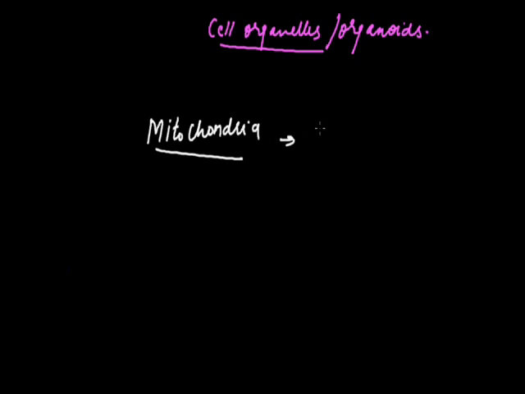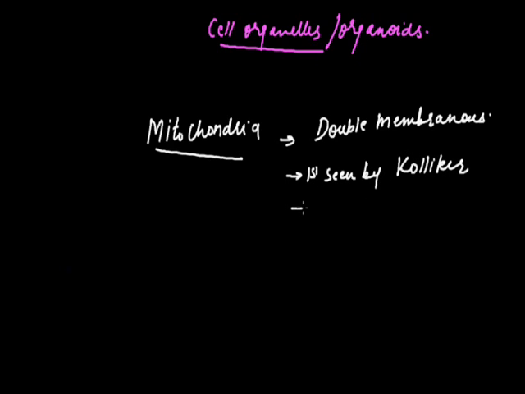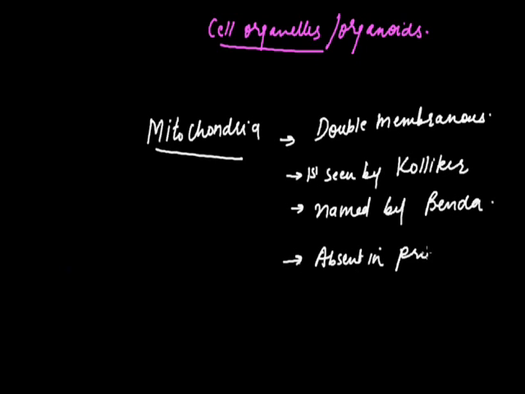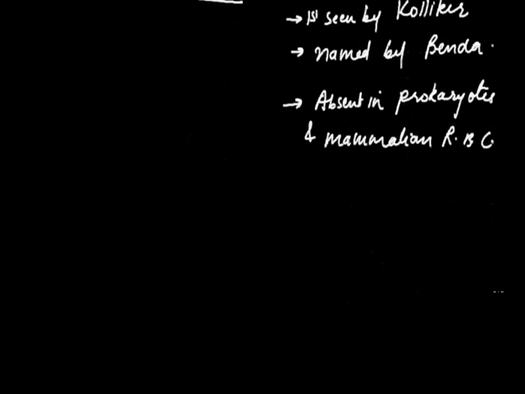Mitochondria is a double membranous cell organelle. This cell organelle was first seen by Kolliker in insect cells and it was named by Benda. It is found in the cytoplasm of all eukaryotic cells except mammalian RBC, and it is absent in prokaryotes and mammalian RBC. It is also called the powerhouse or storage battery of the cell.